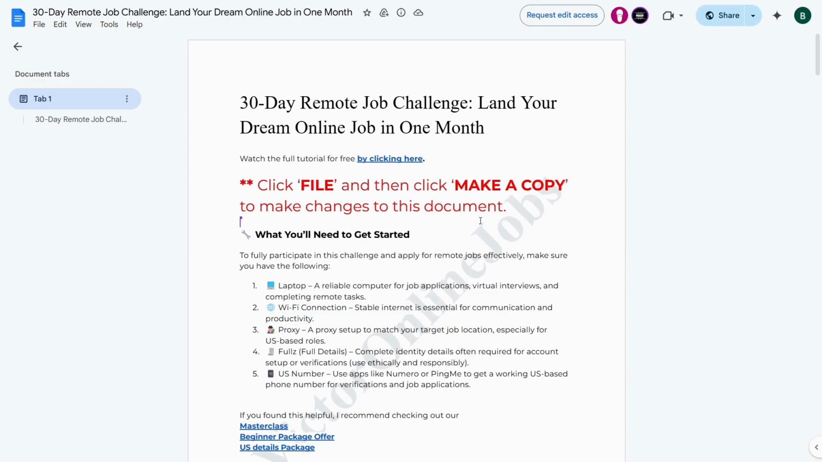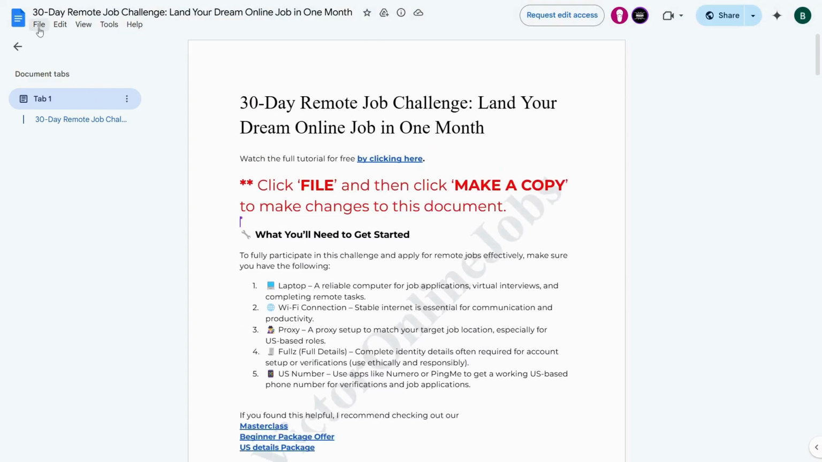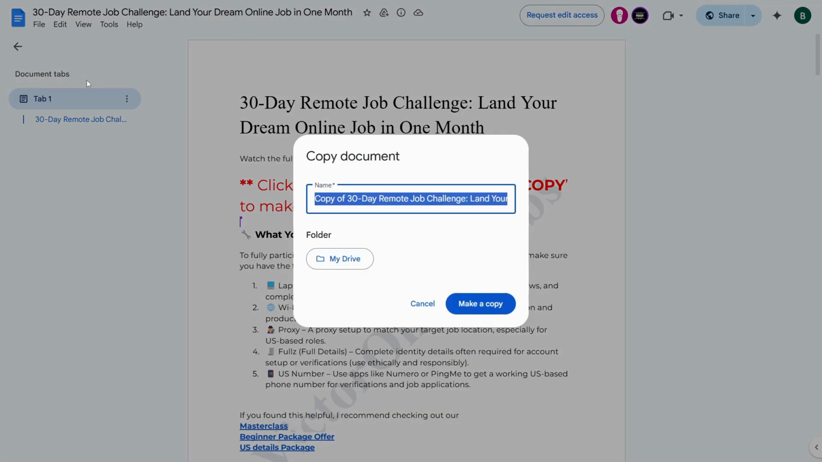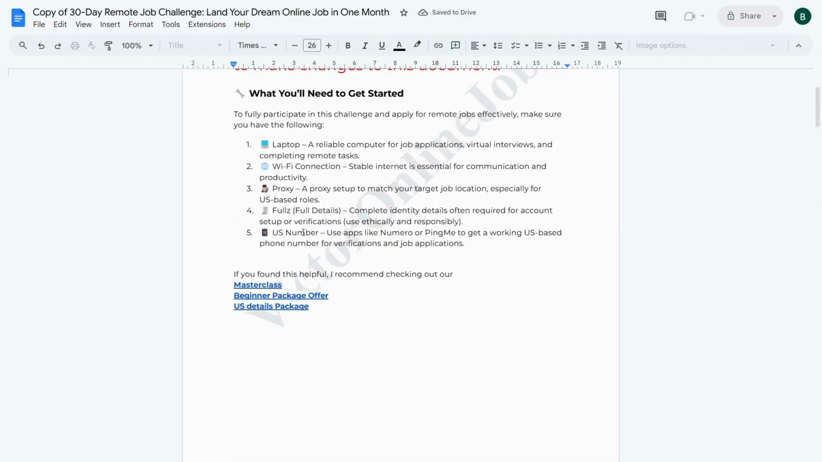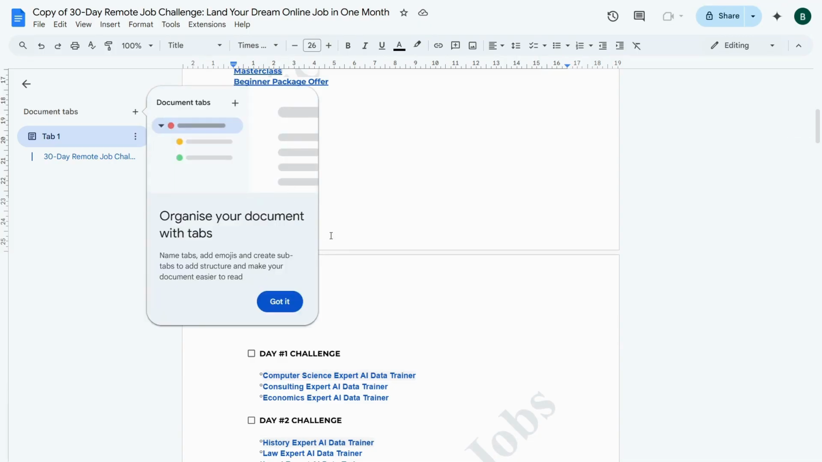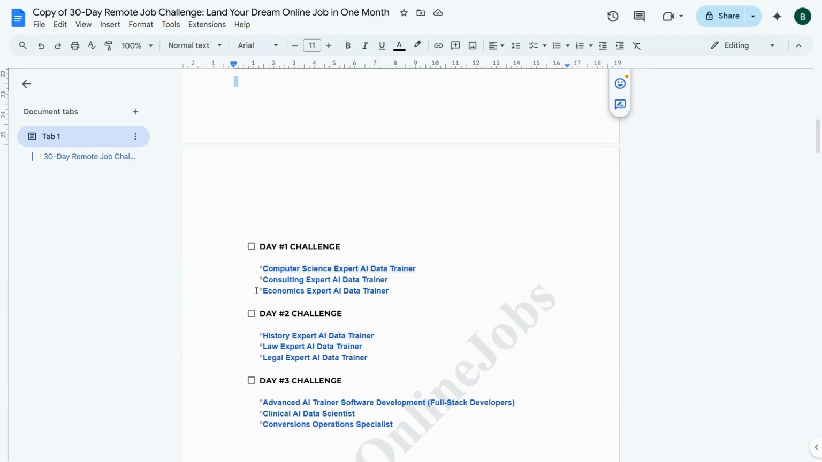In order to make changes on this document, just click on file and then click on make a copy to make changes on this document, okay? So just click on file over here, then make a copy over here, and then just like that, make a copy, and then you will have your own copy, okay? Whichever you can make an edit on this document, okay?